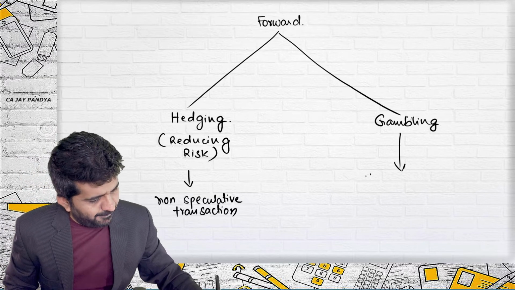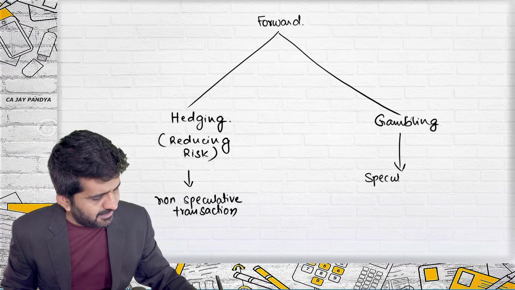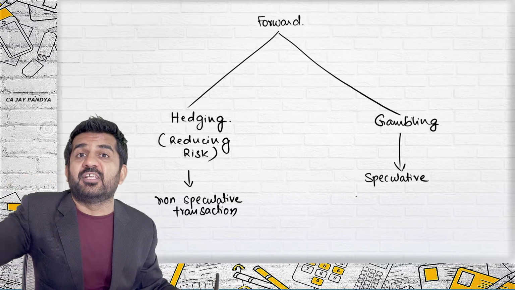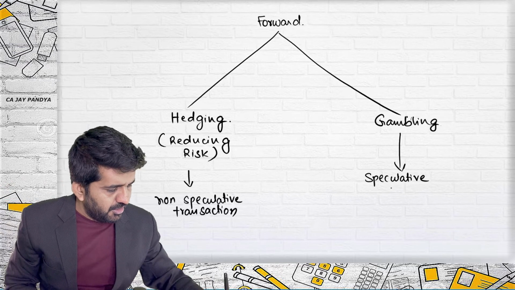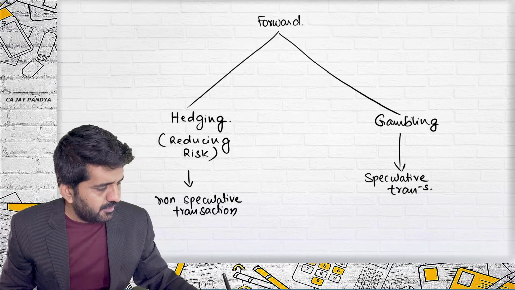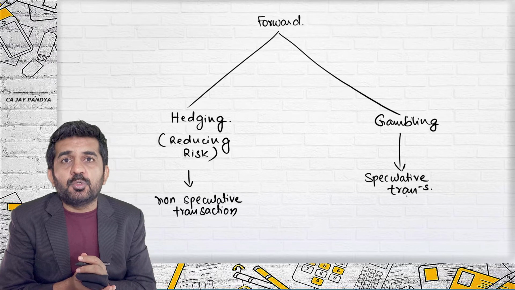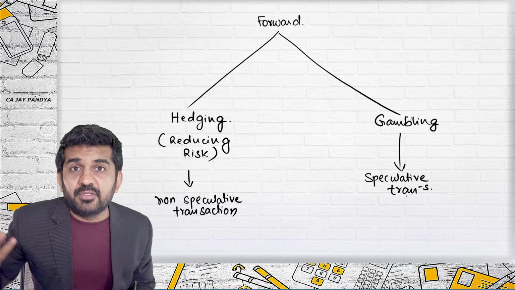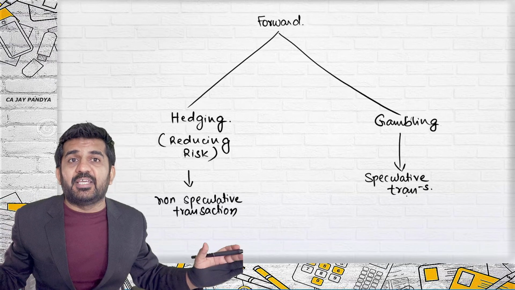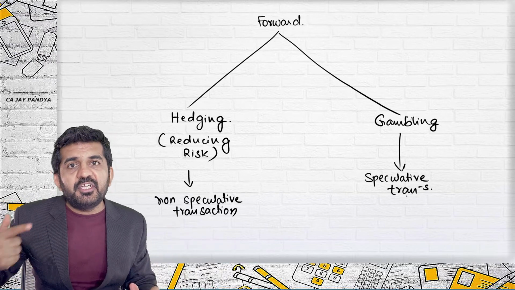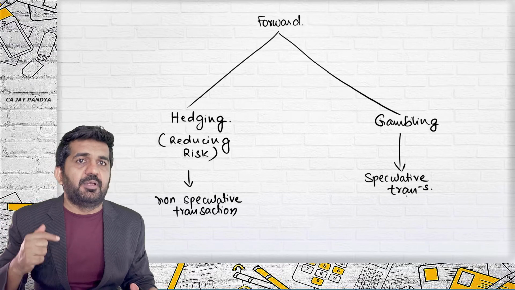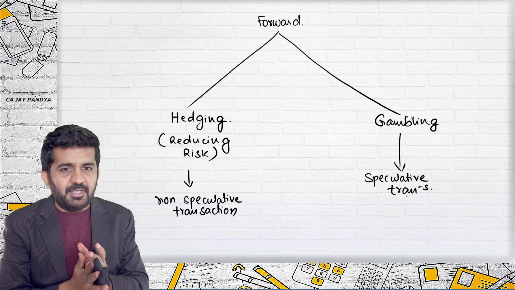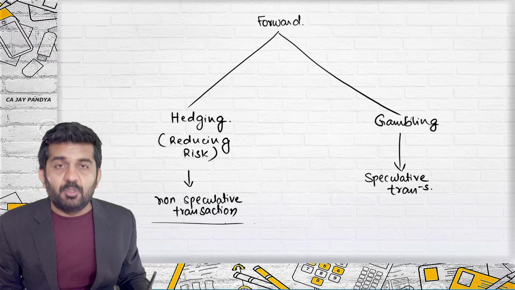If you are gambling, they are termed as speculative. Speculative basically means more risky. Ultimately, it is gambling. Is it all? Speculative transactions. Why am I teaching you this? Because the intention, the accounting treatment under both cases is different. If your intention is gambling, your accounting treatment will be different. If your intention is not of gambling, then your accounting treatment will be different. Is it all? Non-speculative transaction.